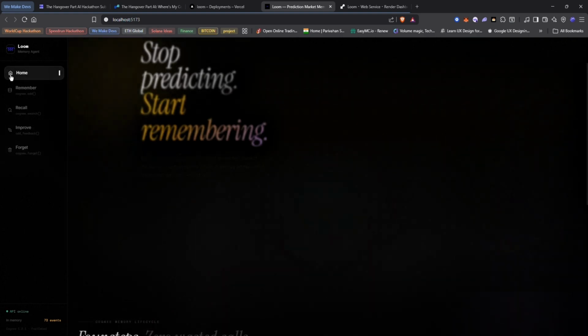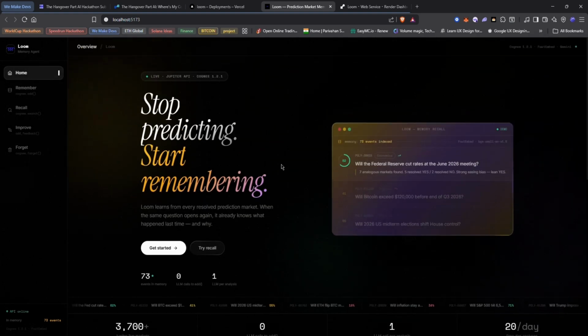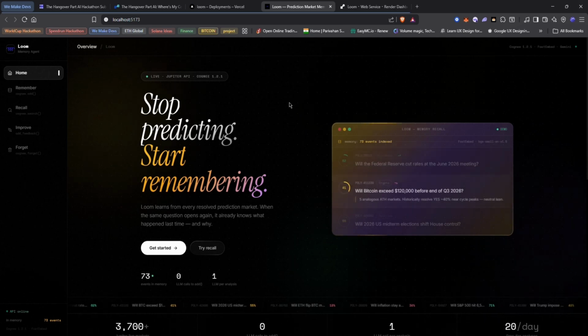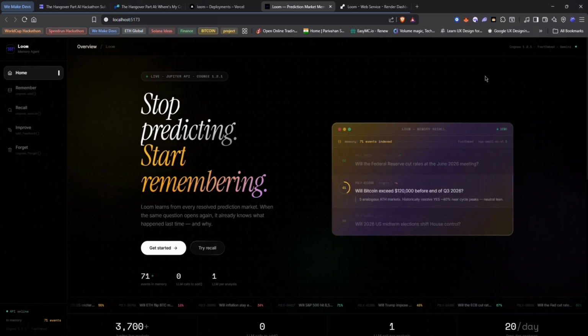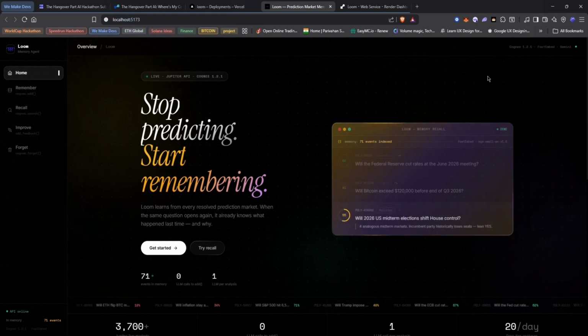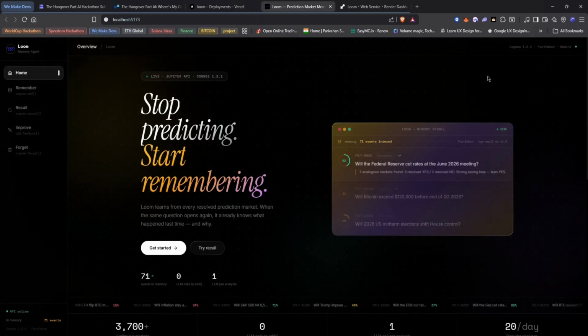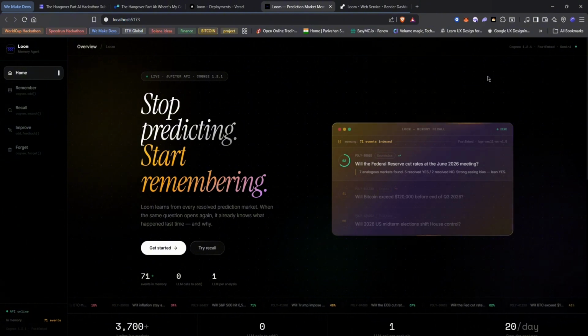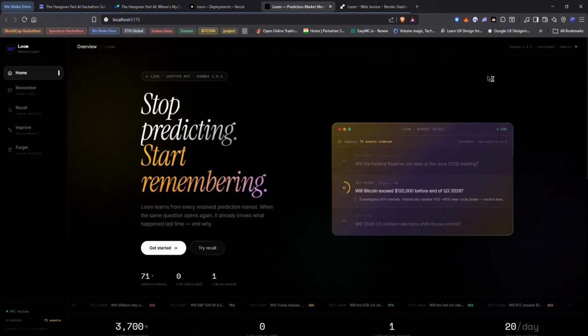And finally, forget. These are the markets that Loom recalled repeatedly, but consistently got wrong. They're chronic false positives, and they make the memory noisier over time. Loom identifies them from the feedback log and prunes them. Item-level deletion, shared graph nodes that other events still reference stay intact. Just the noise gets removed.